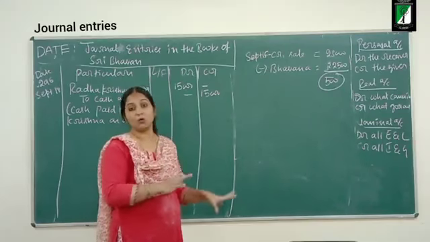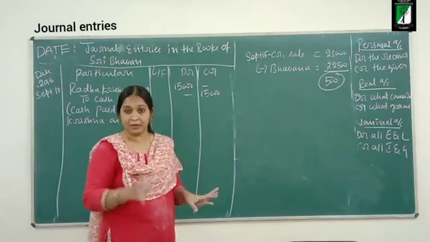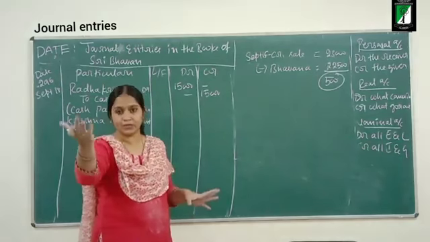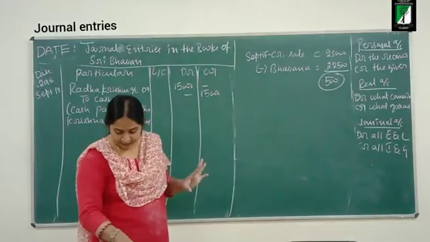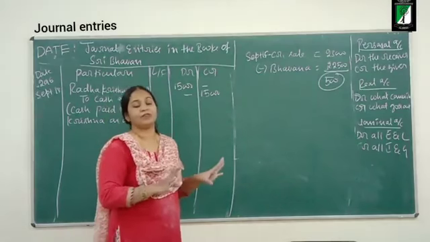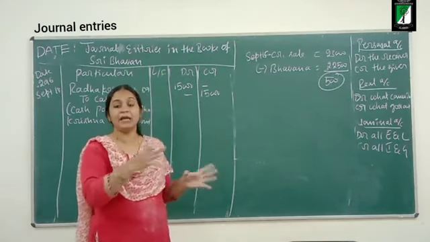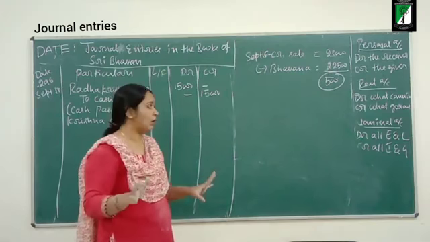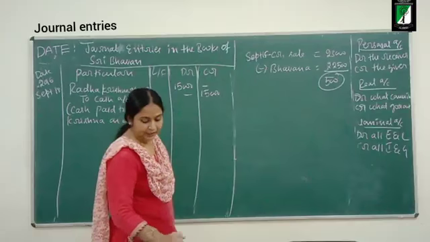And she reaches the owner of the business and says, I am ready to pay you the money before the maturity period, that is, before October 15th. I am ready to pay on September 15th, provided you give me a discount and settle my account, close my account. Okay, now in this transaction, what is happening here?